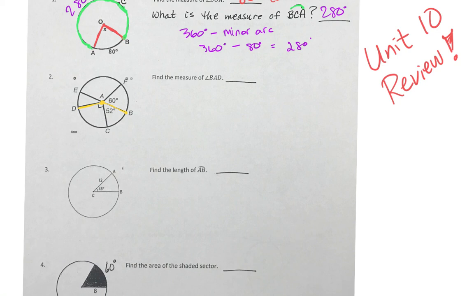Can you tell me why it's 142? Very good. Yes. This student added angle DAC and angle CAB. 90 plus 52 is 142.